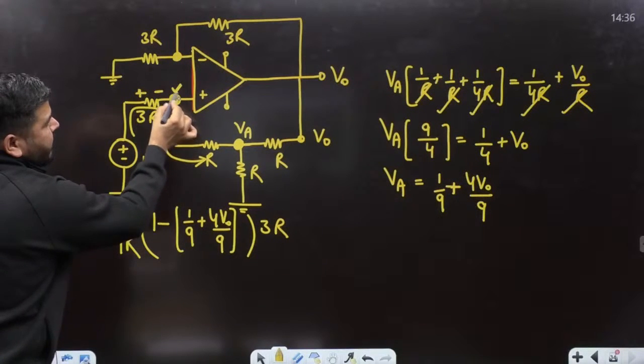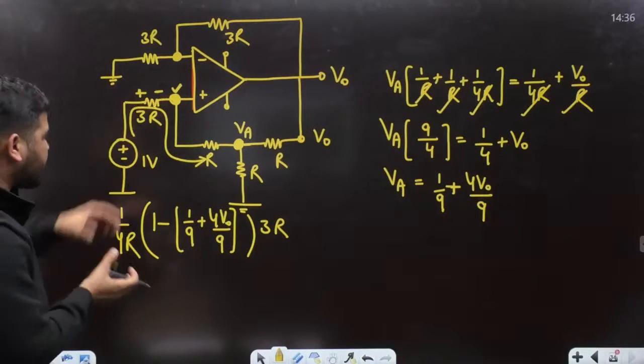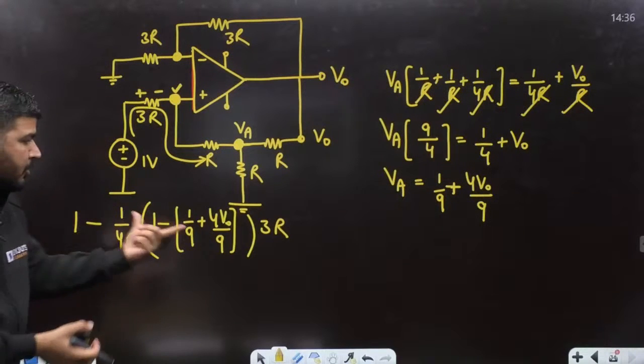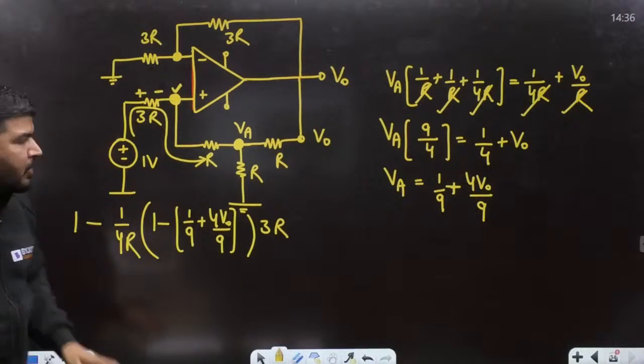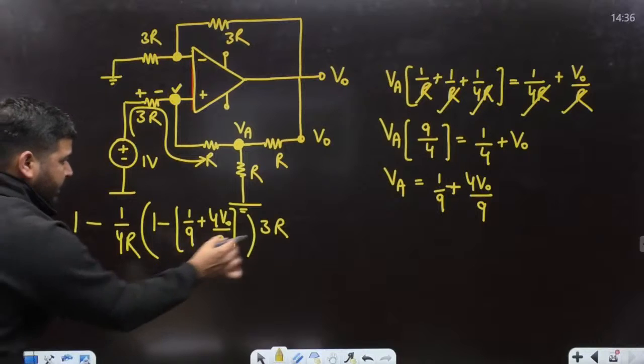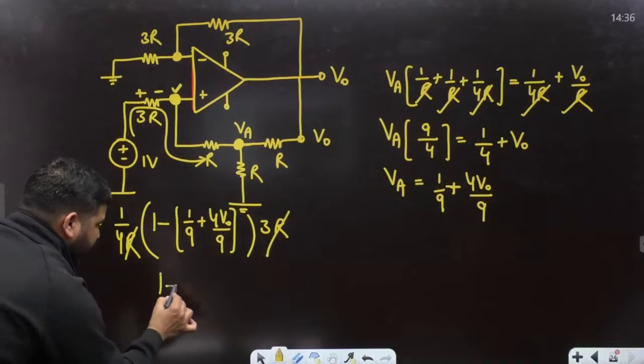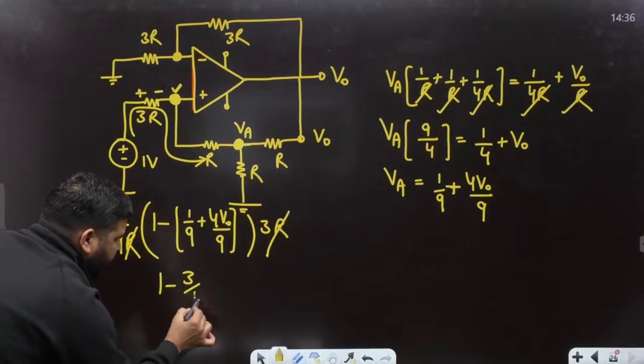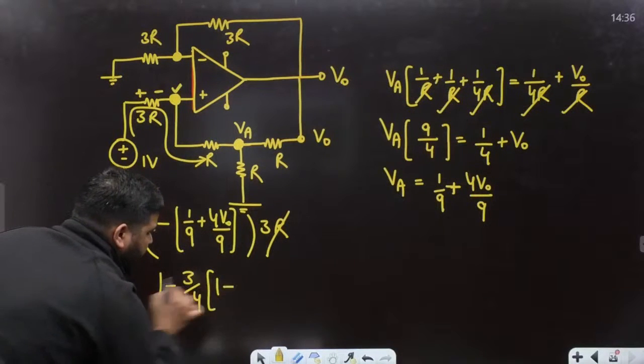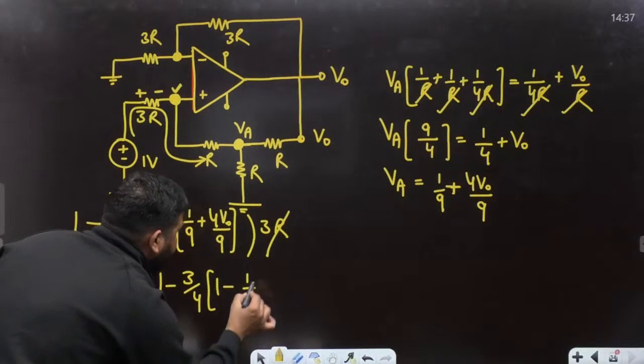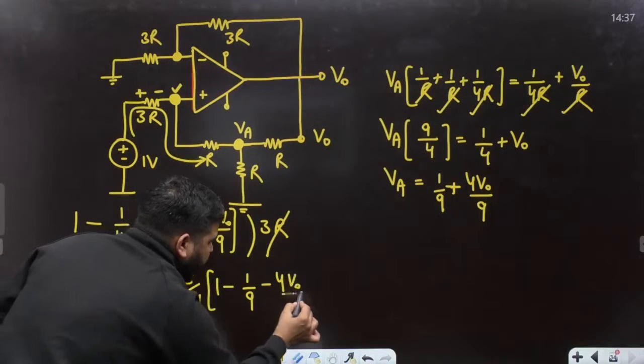Now, what is this voltage, guys? This voltage will be 1 minus this voltage drop. Okay, we'll get this voltage. So let's calculate this voltage first. So this R is gone. So this will be 1 minus 3 by 4. Now you can calculate it quickly. 1 minus, that will be 1 by 9 minus 4 V0 by 9. I hope it is clear.